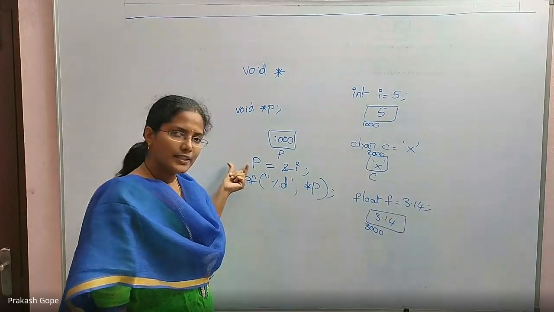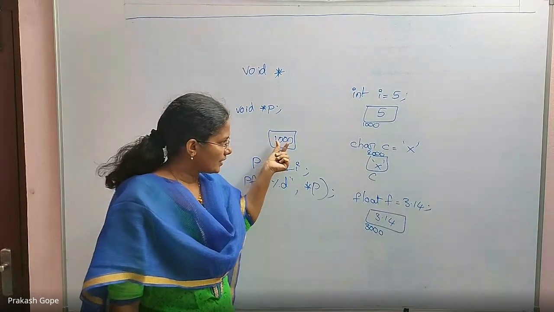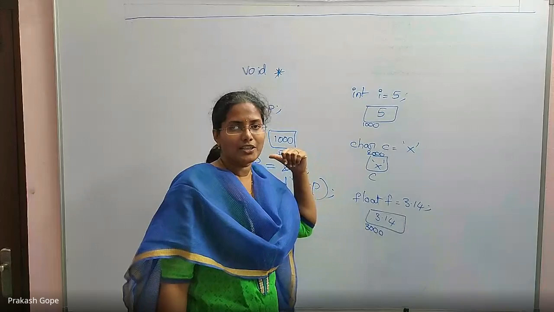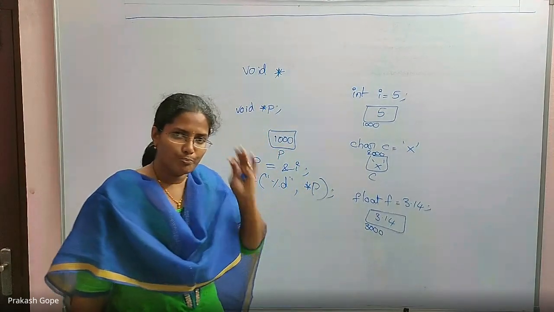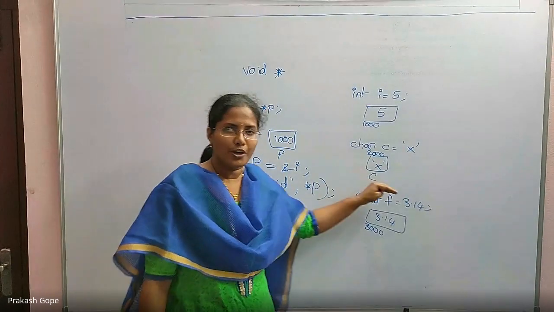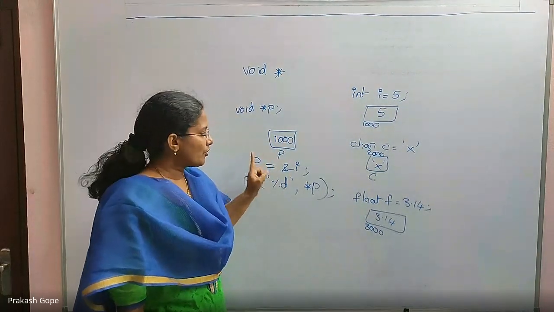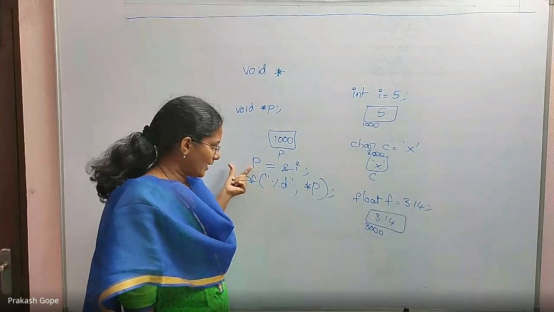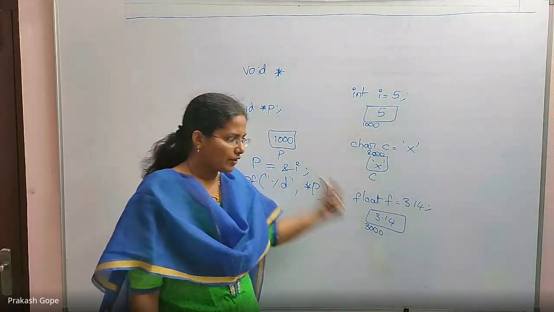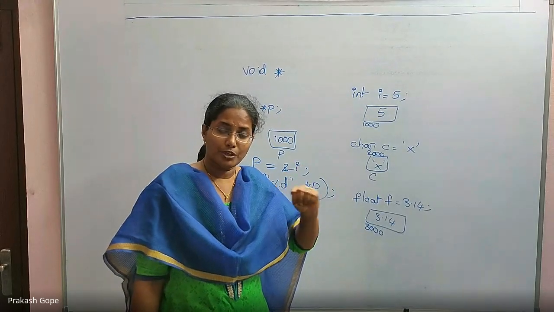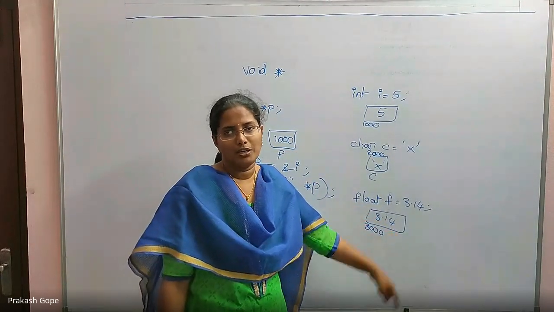If it is a character pointer and I have its address, I will go to that address and access 1 byte, because it is a character pointer, which means I am pointing to a character. If I declare P as a float pointer, I will go to the base address and access 4 bytes of data because I know I'm pointing to a float variable.